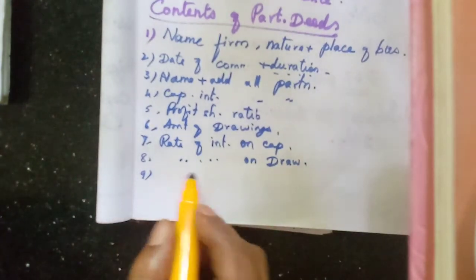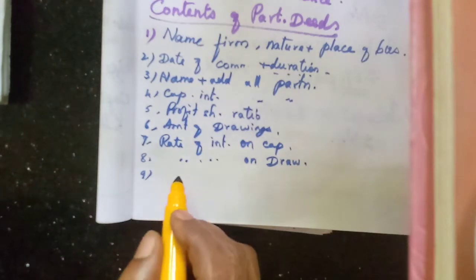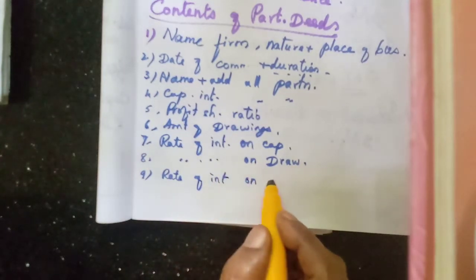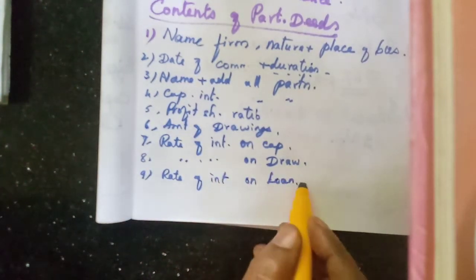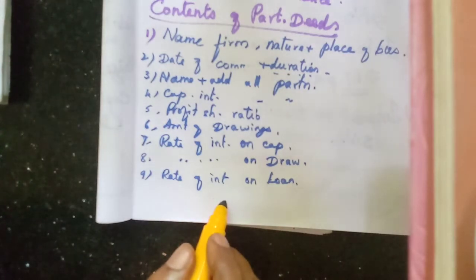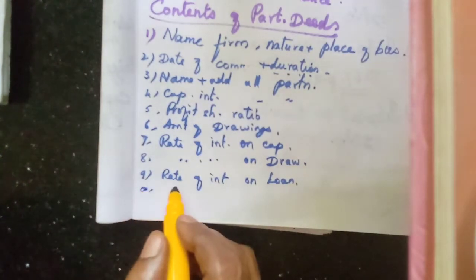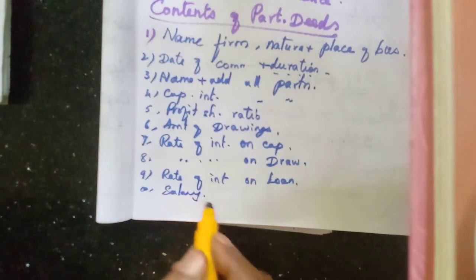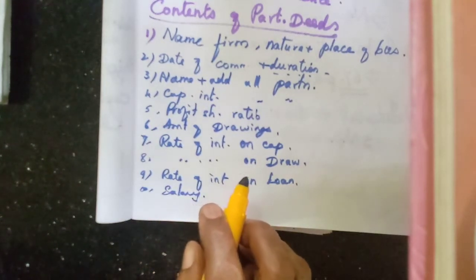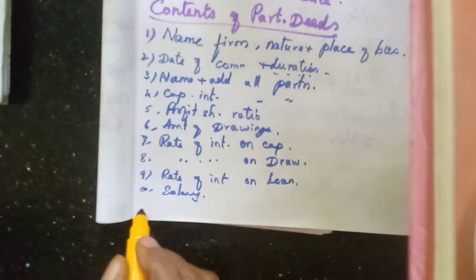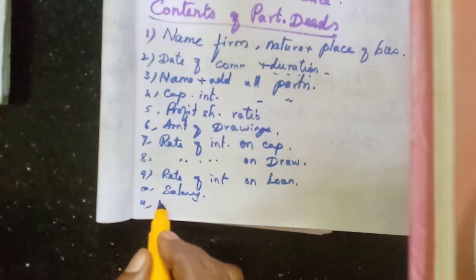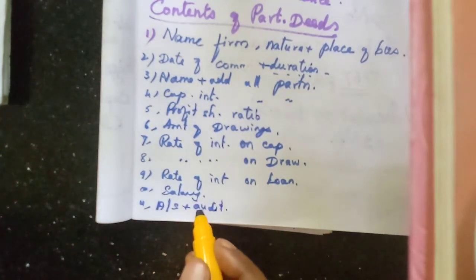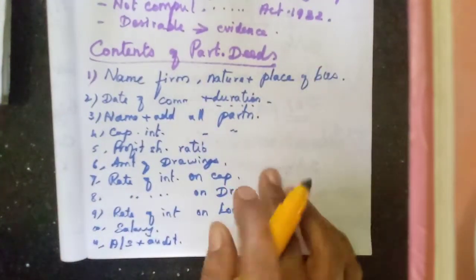Then if any partner has given a loan, the rate of interest on that loan advanced by the partner to the firm will also be discussed. Sometimes any partner will work as a full-time employee in the partnership, so the amount of salary for that partner. Then the maintenance of accounts and audit procedure, whether it is an internal audit or auditors will be appointed once in a year.